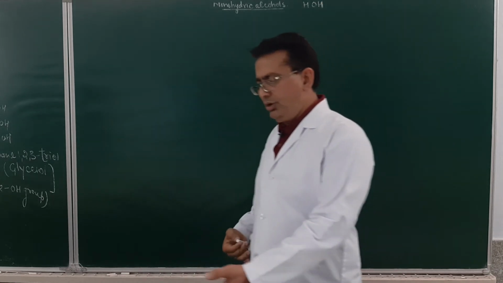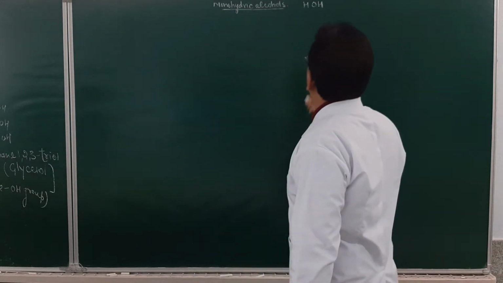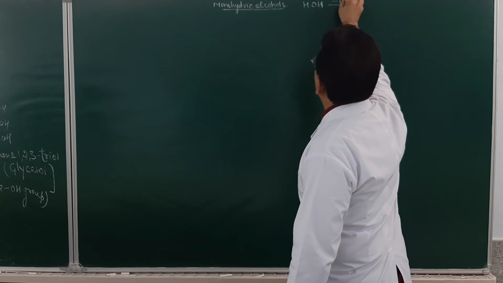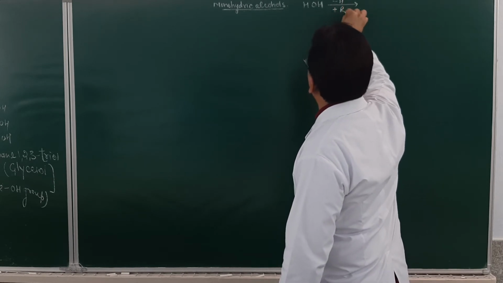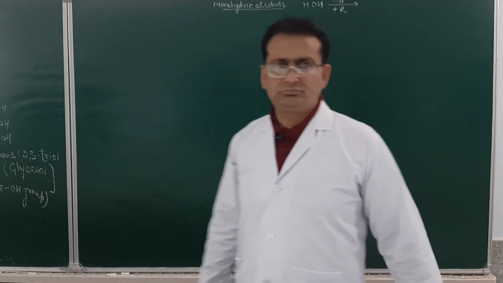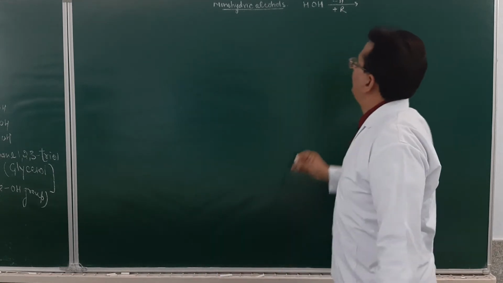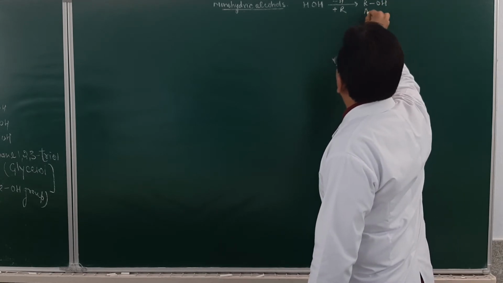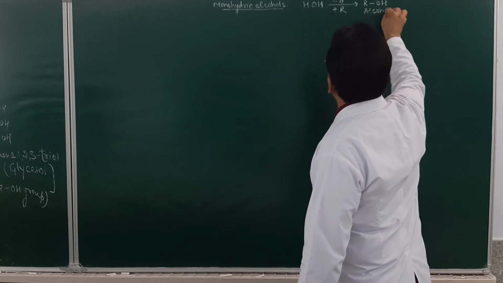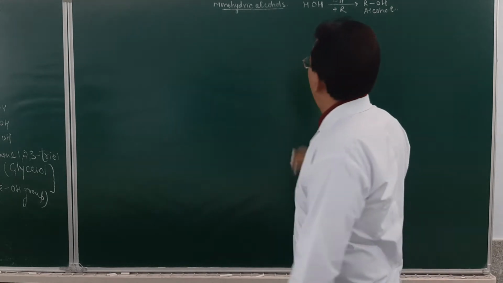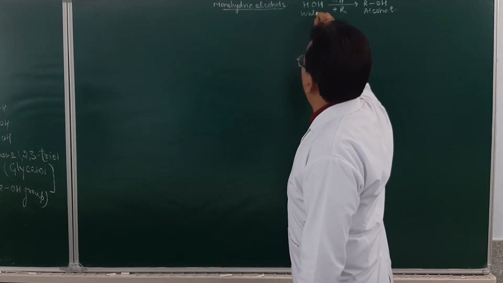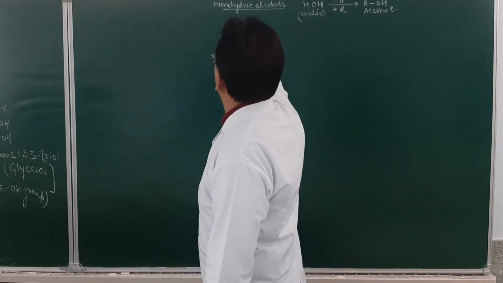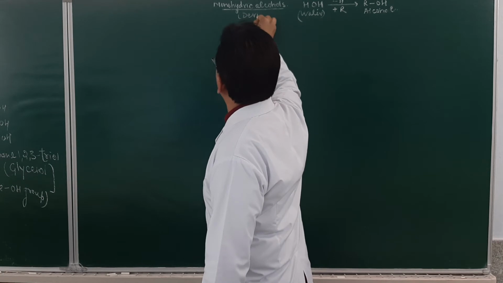From the water molecule, if hydrogen is removed and substituted by an alkyl group, it will become ROH, and this will be called alcohol. So it can be considered as a derivative of water. Am I clear? This is a derivative of water.